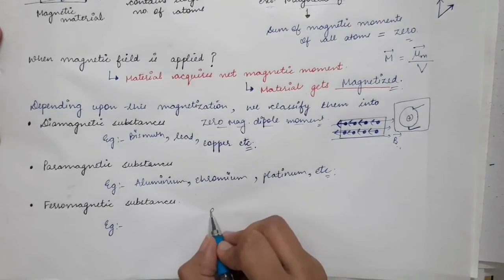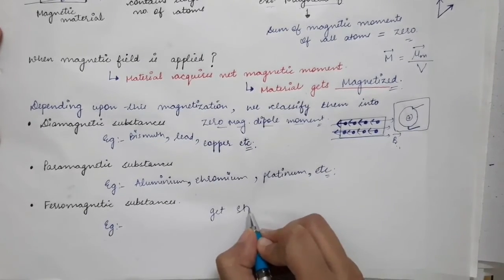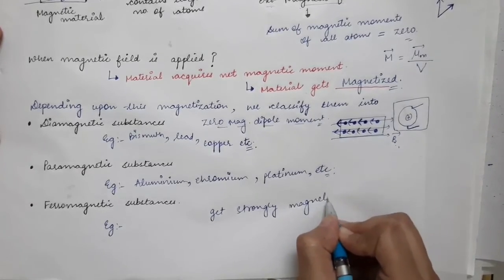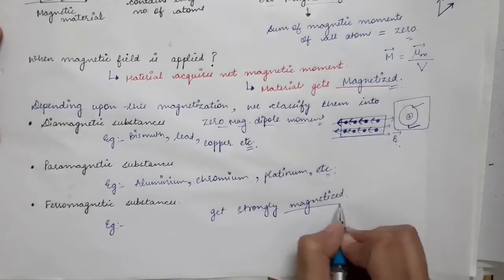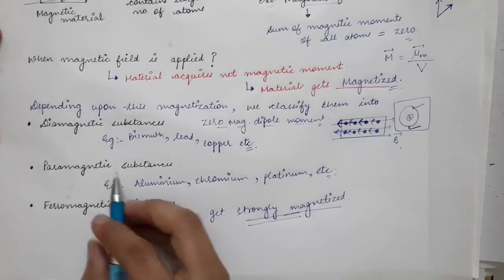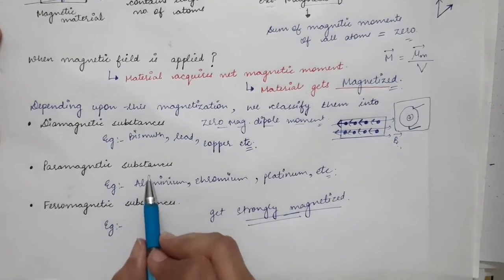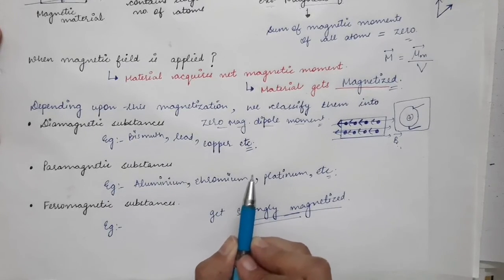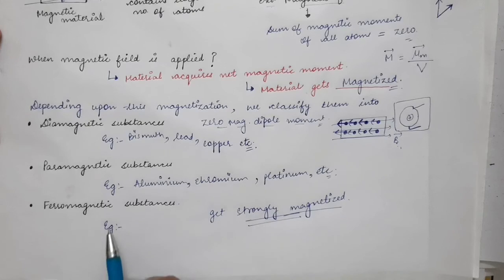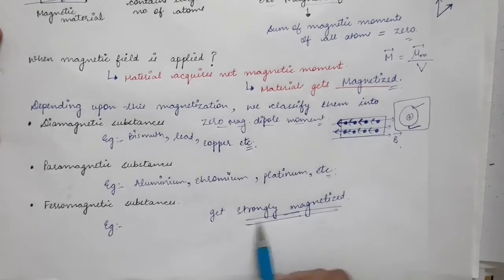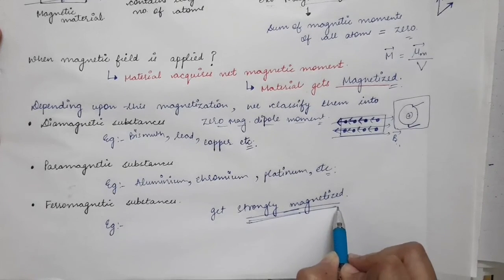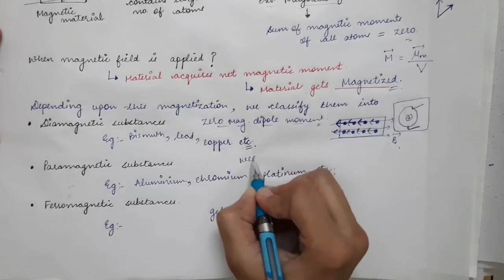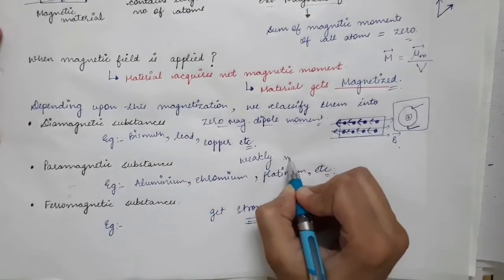Ferromagnetic substances get strongly magnetized in the direction of the magnetic field, whereas the paramagnetic substances get magnetized in the direction of the magnetic field, but they are weakly magnetized.